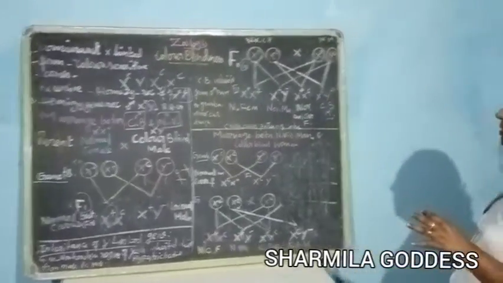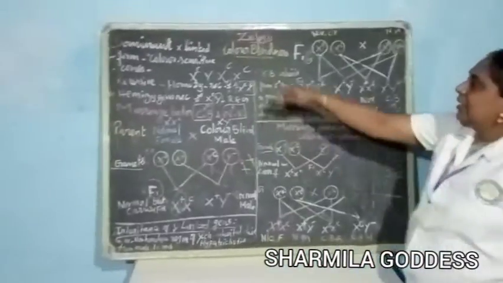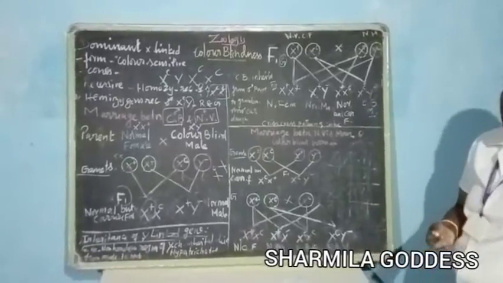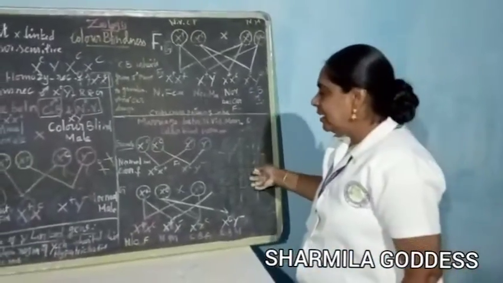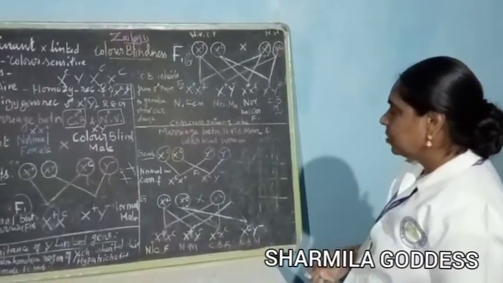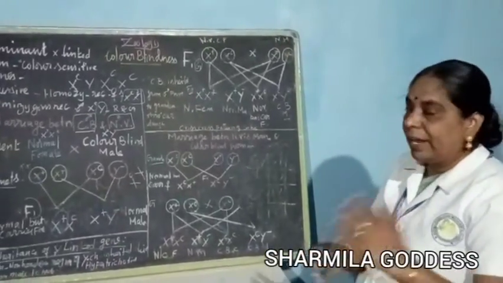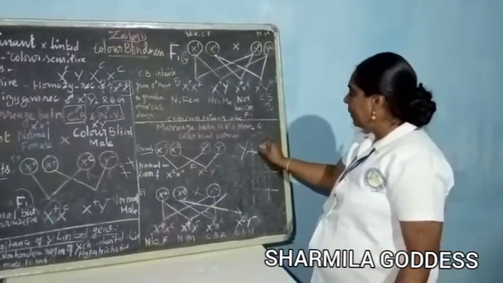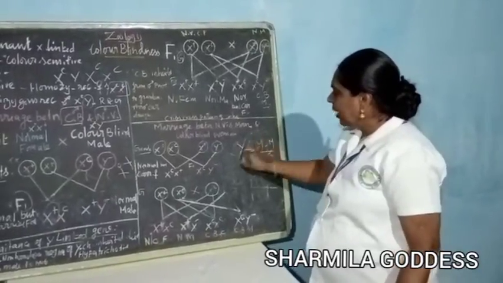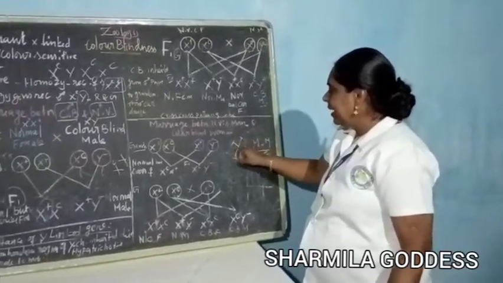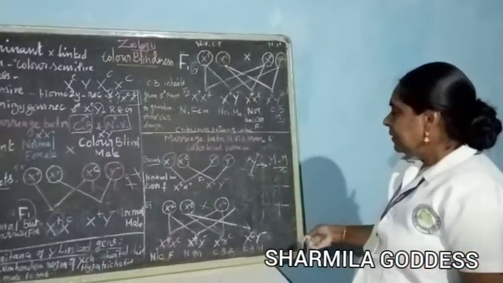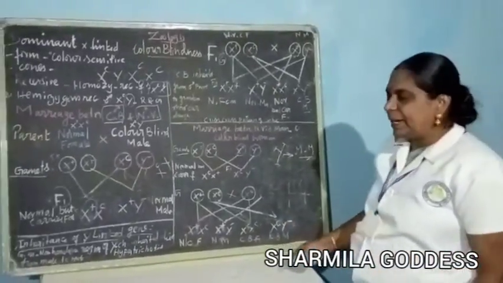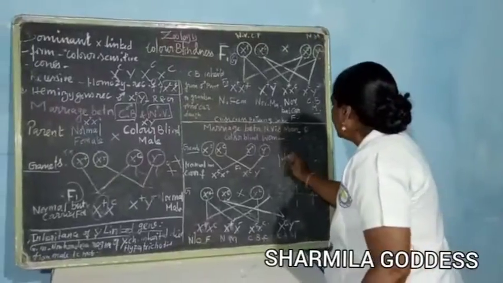The last one is inheritance of Y-linked gene. Now we have seen X-linked gene. Then next, inheritance of Y-linked gene. Y-linked gene is otherwise called what? Holandric gene. Yes. Usually the gene in the non-homologous region of the Y chromosome is inherited directly from male to male. Because Y is directly concerned with the male, it is inherited from male to male. An example of a Y-linked gene is hypertrichosis.